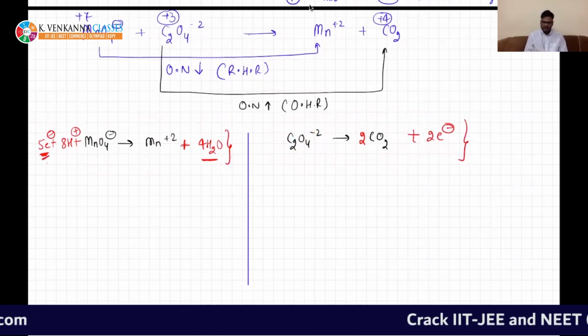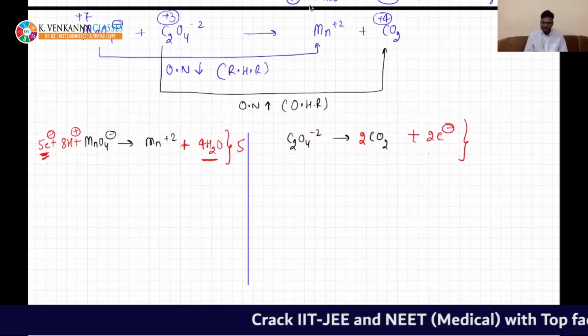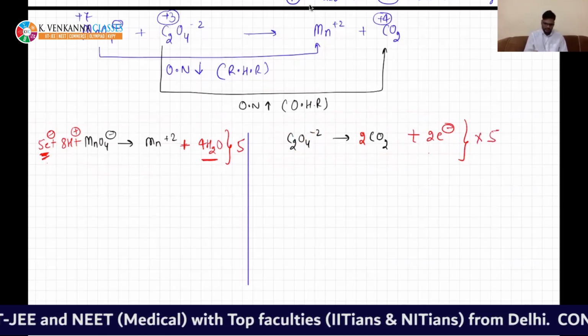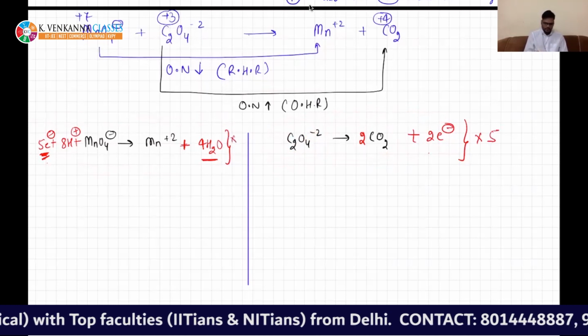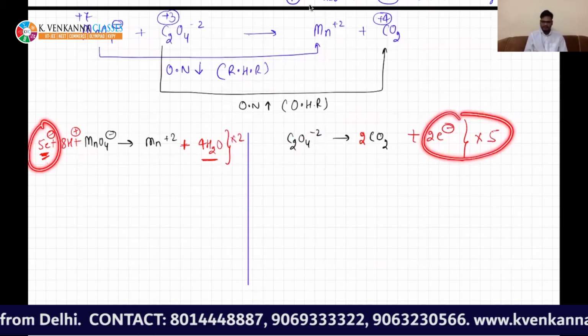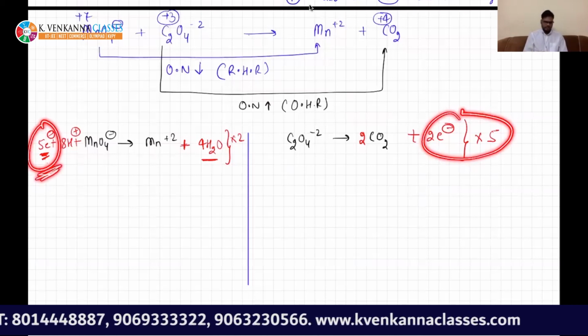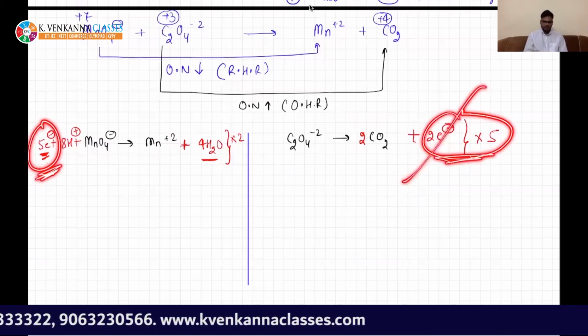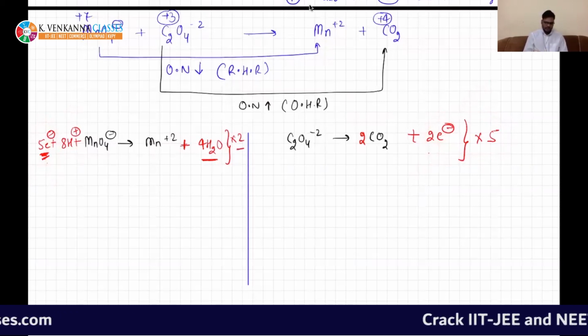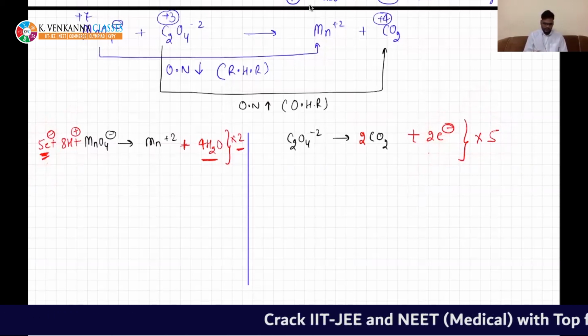Here are 5 electrons, here are 2 electrons. So you cross multiply: multiply this by 2 and the other by 5. So these electrons will become 10 and these electrons will become 10. Now if you add them, one is on the reactant side and the other is on the product side, so both will get cancelled out. The rest you can add.